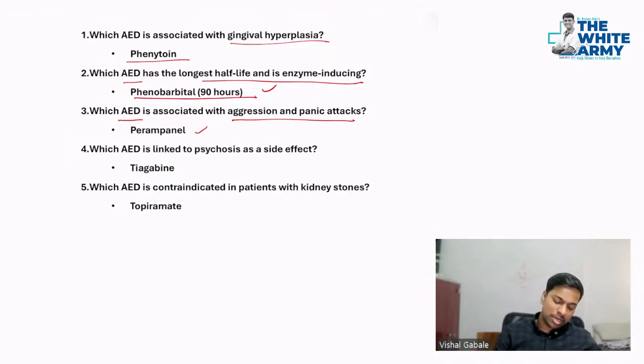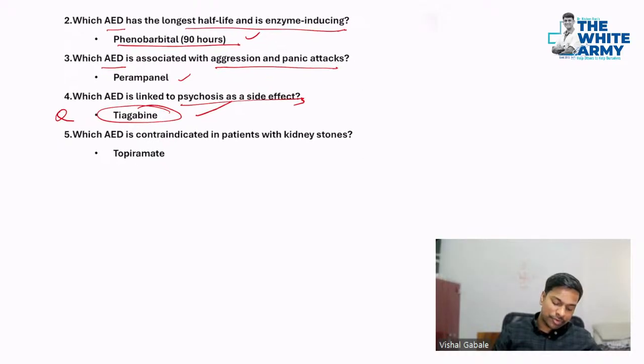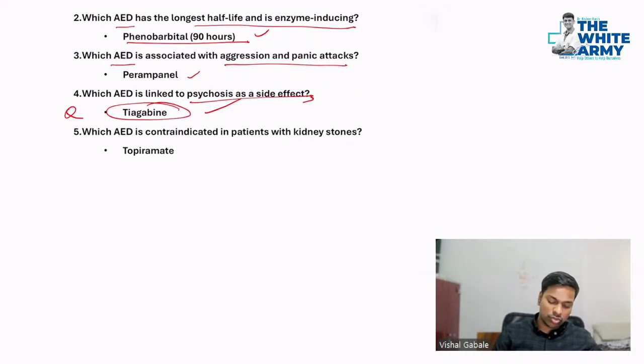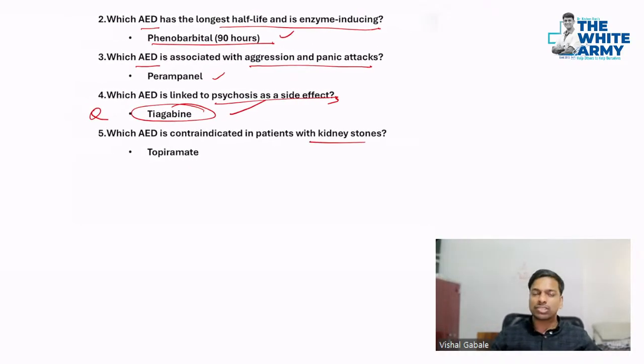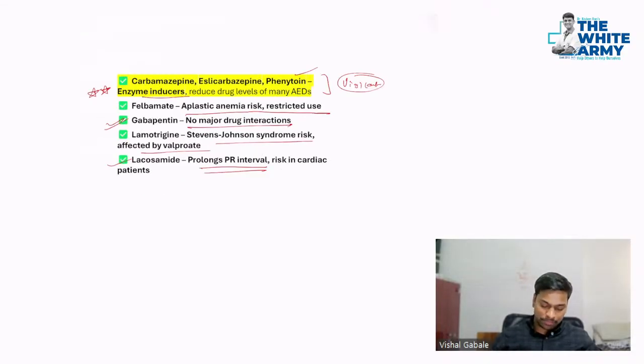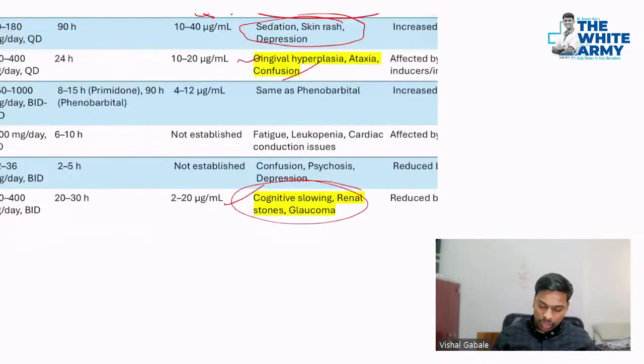Then which anti-epileptic drug is associated with psychosis as well? So tiagabine. Okay, that's also one liner you have to remember. Which anti-epileptic drug is contraindicated in patients with kidney stones? So that's topiramate, because it causes kidney stones. Okay, I will discuss over it. So it can cause renal stones.